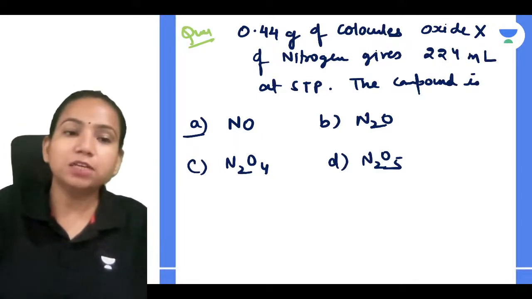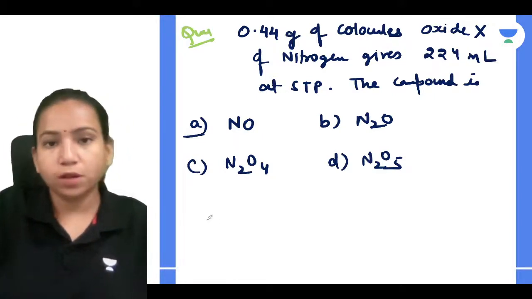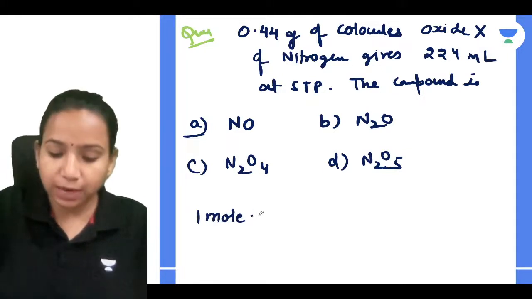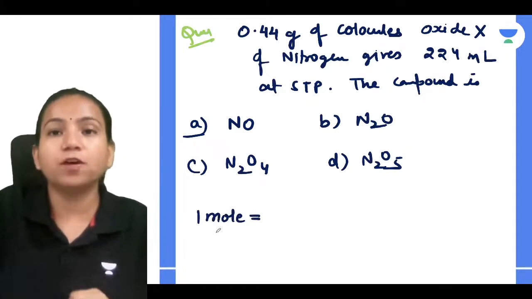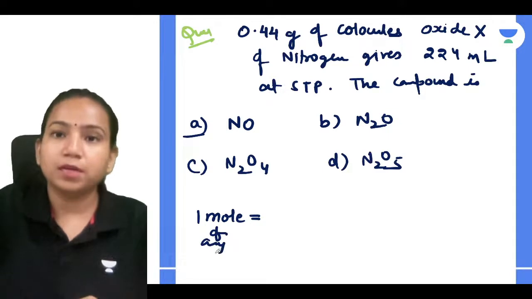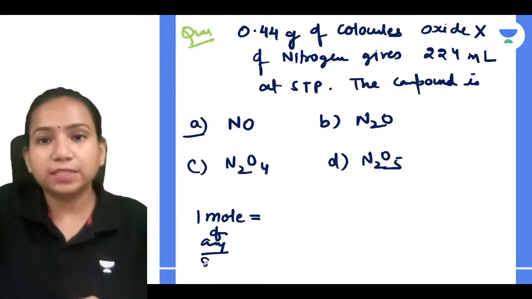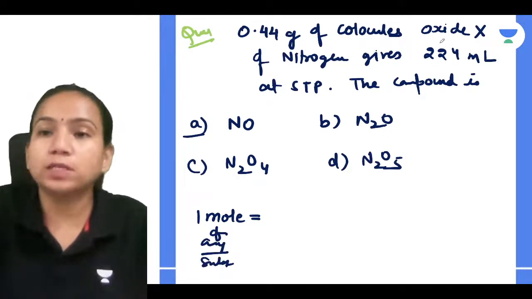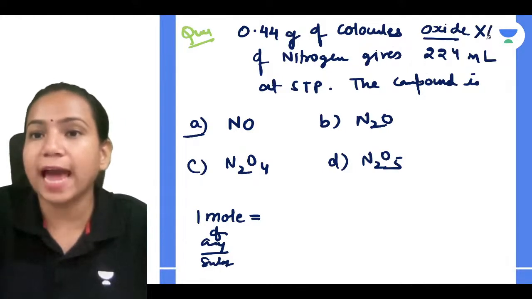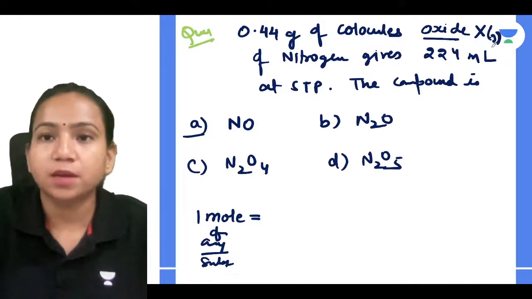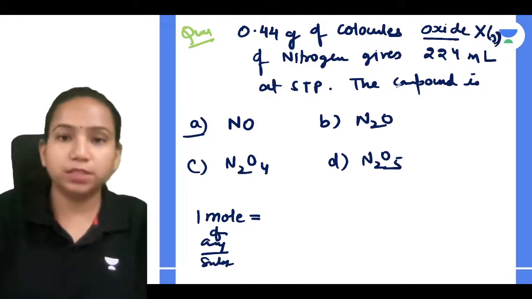Okay, and here I can give you one hint also. Remember what I discussed in my class, that 1 mole of any substance... so the colorless oxide X of nitrogen, which they have mentioned is a gas, gives this and all.